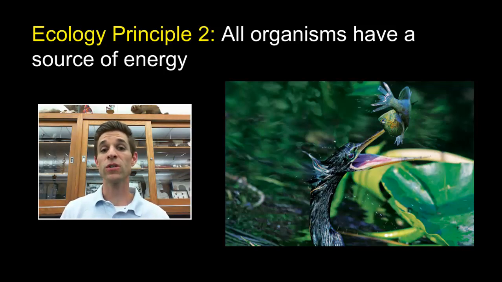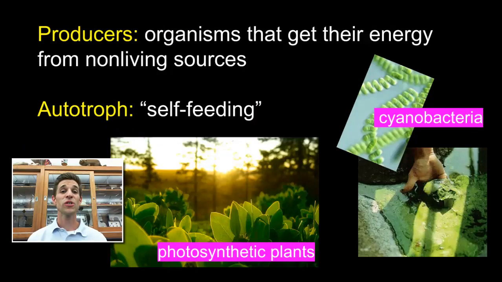And in ecology, we need to understand what that energy source is, where the energy is coming from, and eventually what the organisms are doing with that energy. So at the base of every food chain are producers. These are organisms that get their energy from non-living sources. And sometimes we call these organisms autotrophs. They are self-feeding. Auto meaning self, and troph meaning to feed.